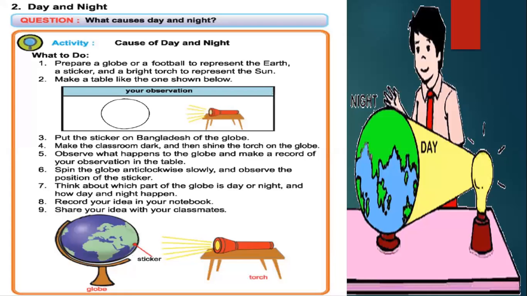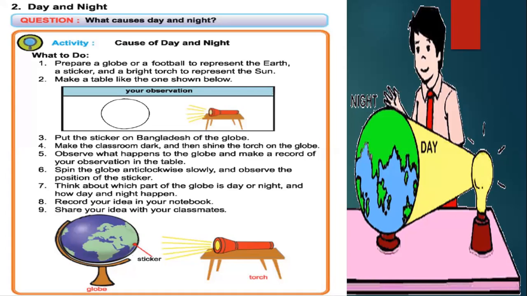Okay, so what causes day and night? For doing this experiment, you will need a globe and a torchlight. Just put the globe in a place, and put the light, which I'm showing on the screen, in front of it.